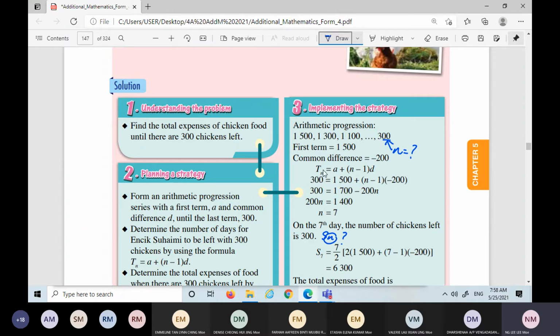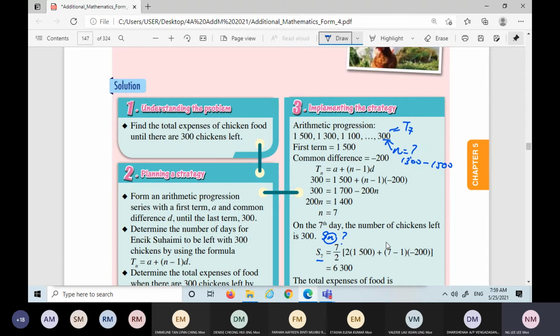So use the Tn formula, Tn as 300, a is 1,500. Common difference, remember, is negative because it is the second term minus the first term. So it's 1,300 minus 1,500, so it's negative 200. If you write positive, then everything will go wrong. So you use a and d, then you get n as 7 here. Once you get n as 7, it means this 300 is T7. So you want to find the total, so you find S7.